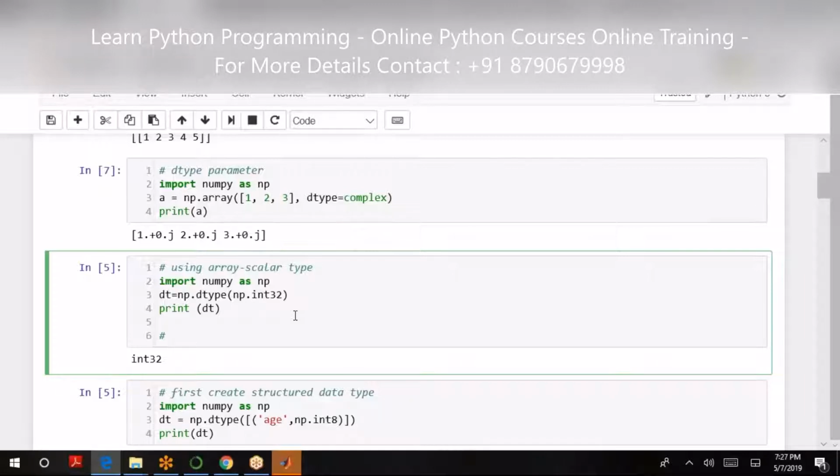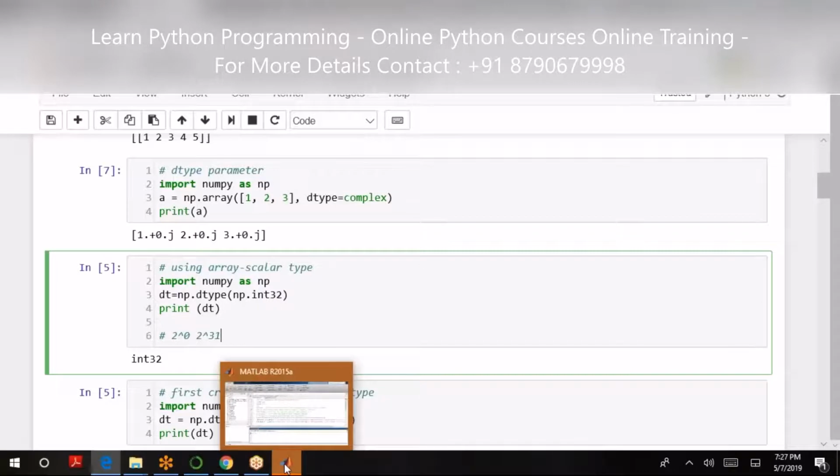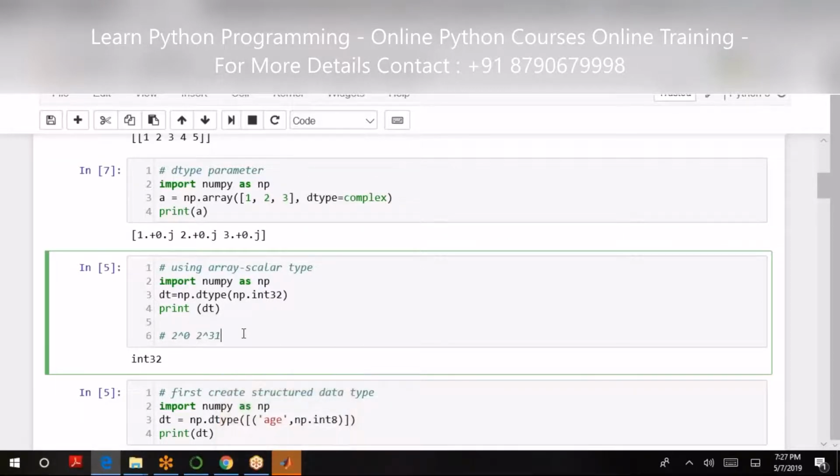So here the values will range from 2 raised to 0 to 2 raised to 31, whatsoever it is. That much of data space I'll be able to use for my variables.